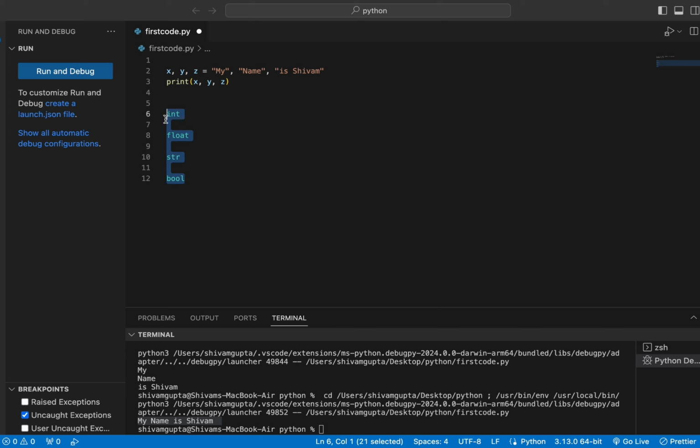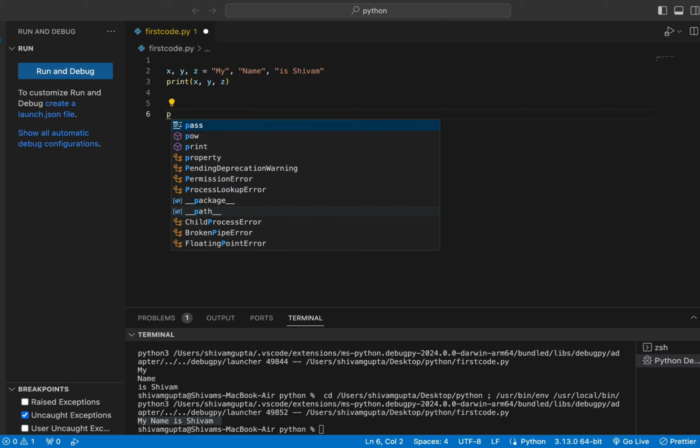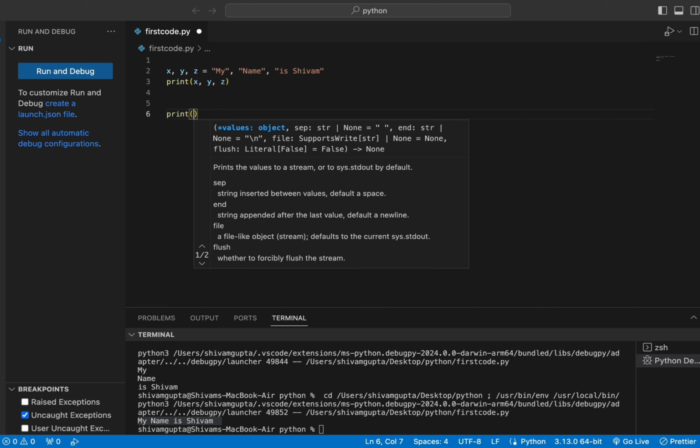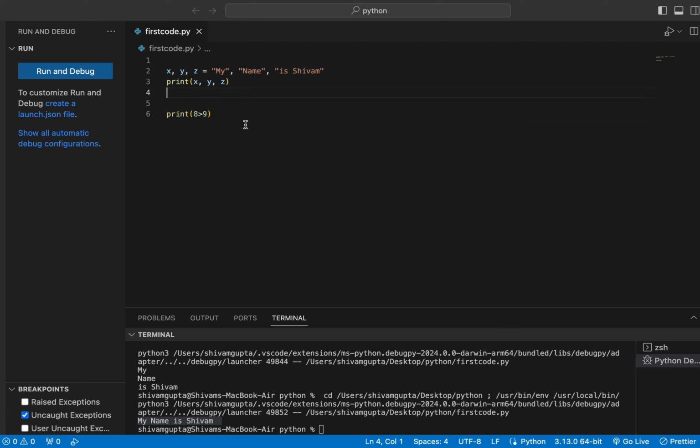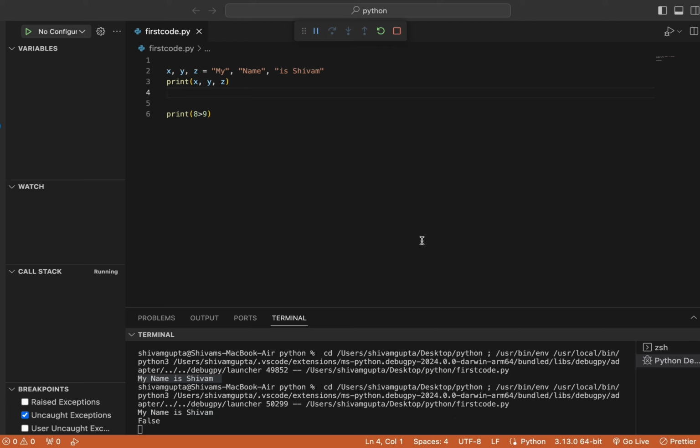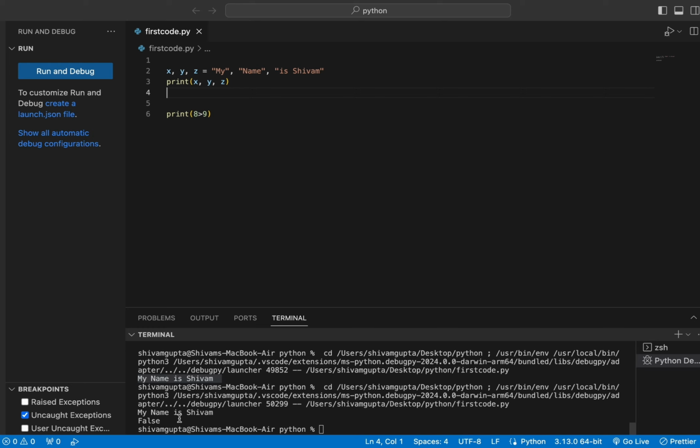Now you know the difference between a variable and a data type. Let me show you the fourth data type I have taught you, which is bool. For example, I will write a case in the print function: if 8 is greater than 9, the result we get is false, because 8 is not greater than 9.